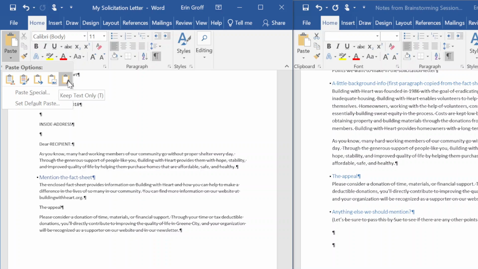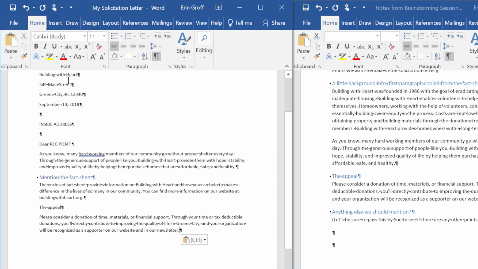So that's our last option in our paste options. I'm going to click, and it pastes that text without any formatting. The appeal heading is inserted as plain text. So you can see this heading appears different than Mention the Fact Sheet.